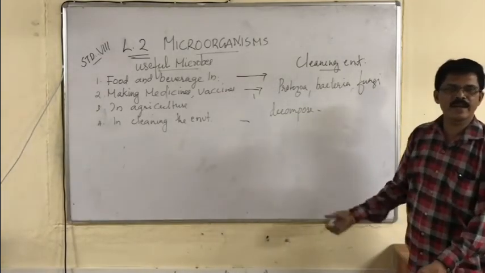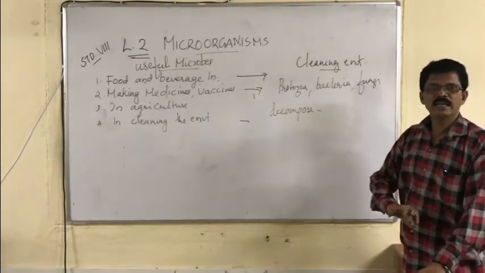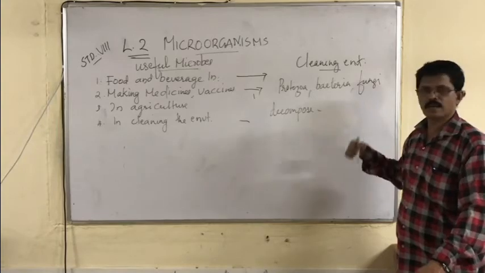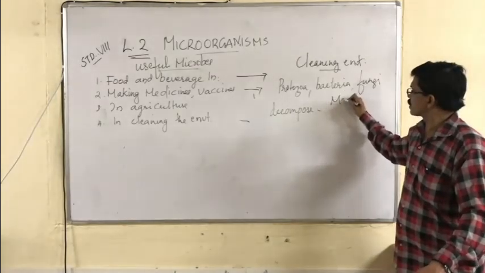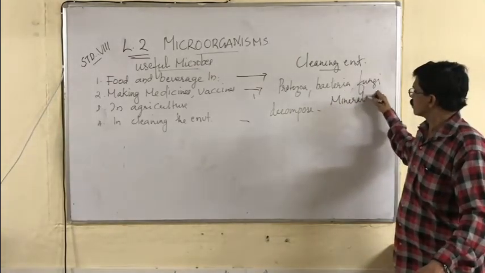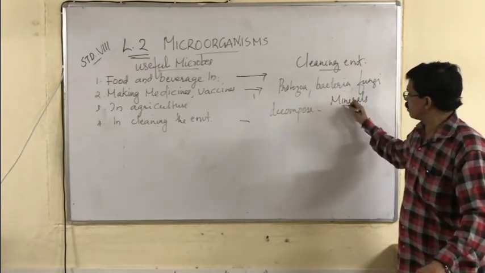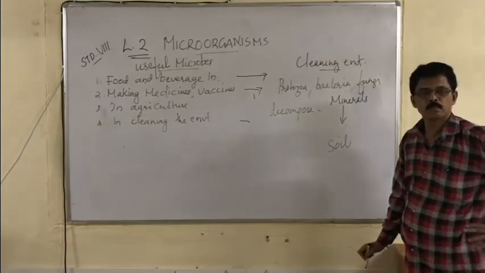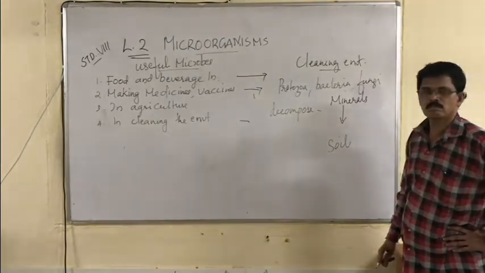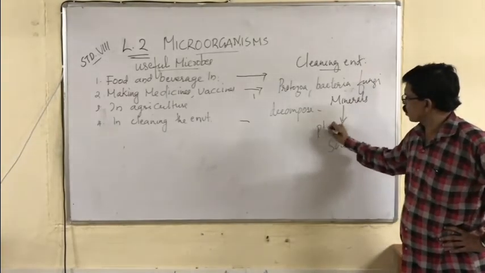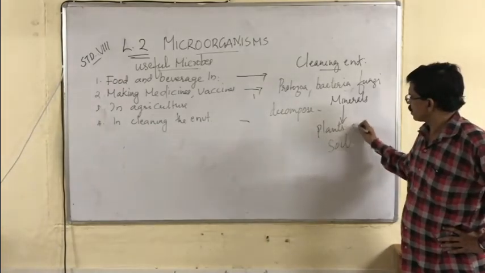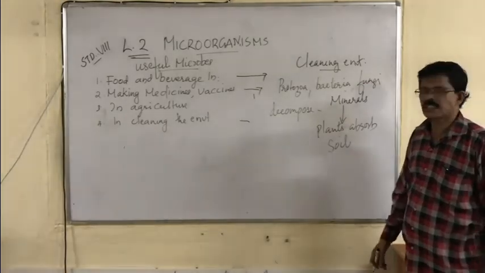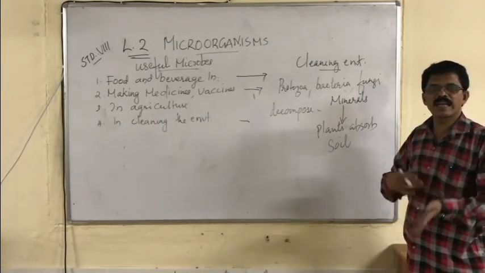Plants and animals, when they die, these microbes will decompose, decay them. And in this way, by decomposing, the minerals in the dead bodies will be brought to the soil. And the plants can absorb it and grow. This is what is called mineral cycling.